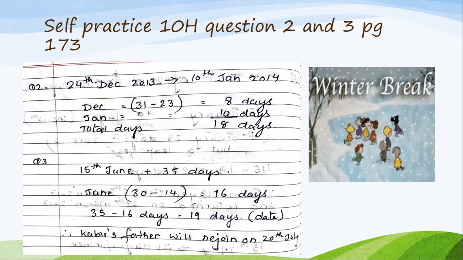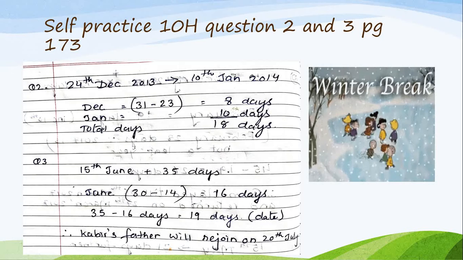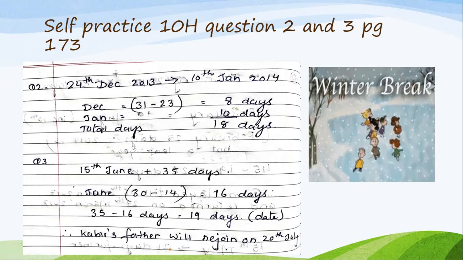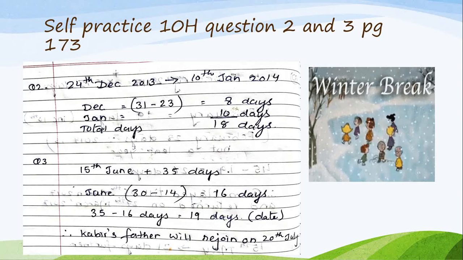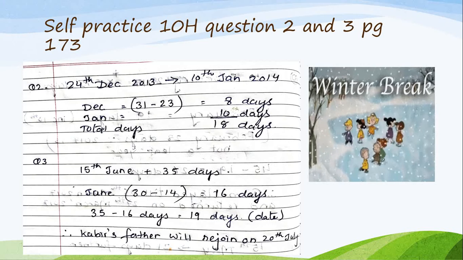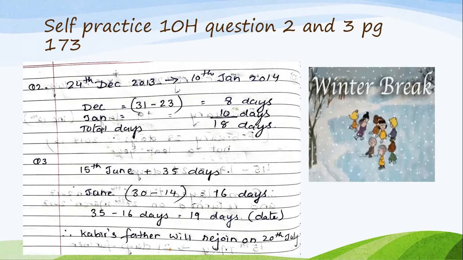When did he rejoin his duty? So from 15th, if he is not well, we have to consider both the dates. So 15 June, he is taking a leave. So 1 to 14, he was on duty. So that is why June 30 days and 14 I will minus. So that becomes 16 days.